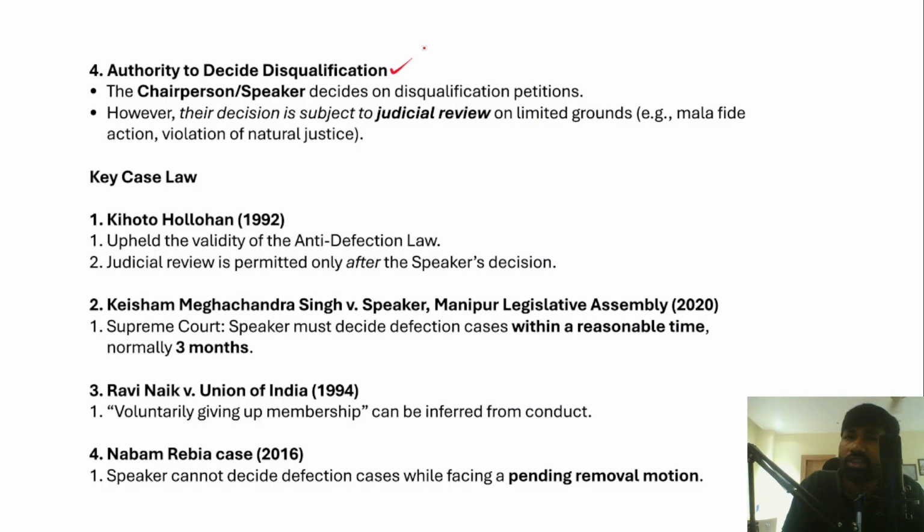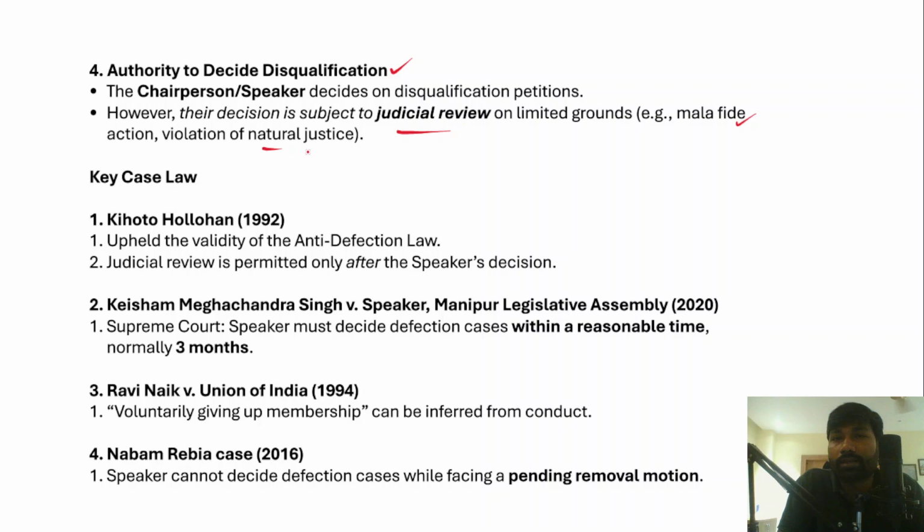However, the Supreme Court time and again has held that the decisions of the chairman and speaker are subject to judicial review on limited grounds, such as mala fide action on the part of either the chairman or speaker, or even violation of natural justice. So these are the grounds where courts can intervene with respect to the decision of the speaker on the disqualification of a member.